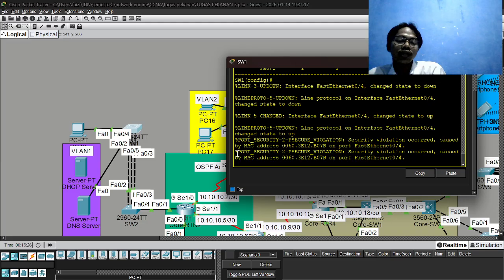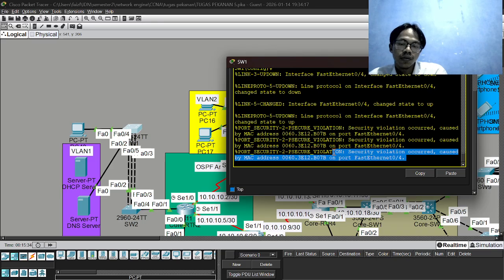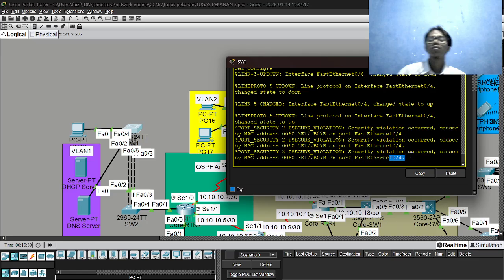The port security is active. You can see here port security 2 secure violation because MAC address here 0063A12 and other on port FA 0/4.